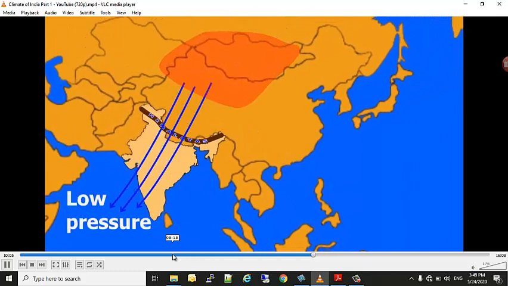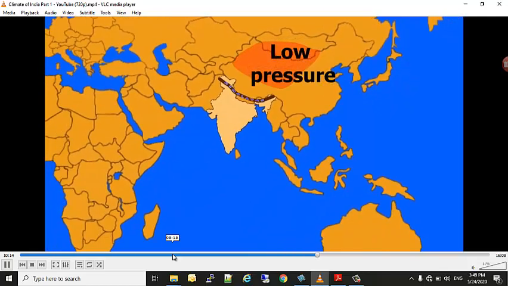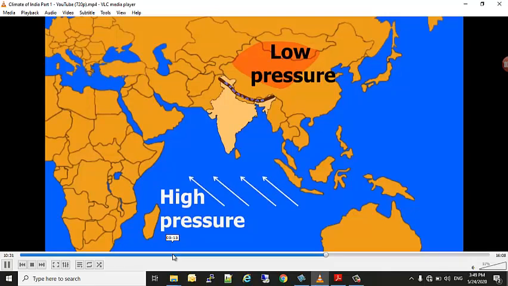During winter, there is a high pressure area in the north of the Himalayas. Cool dry winds blow from these regions to a low pressure area over the oceans to the south. In summer, a low pressure area develops over the interior of Asia as well as over northwest India. This causes a complete reversal of wind during summer.